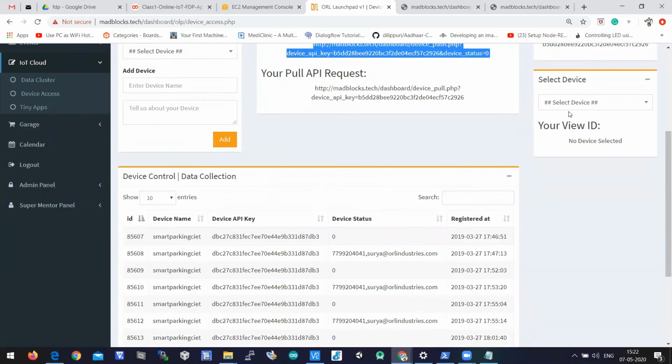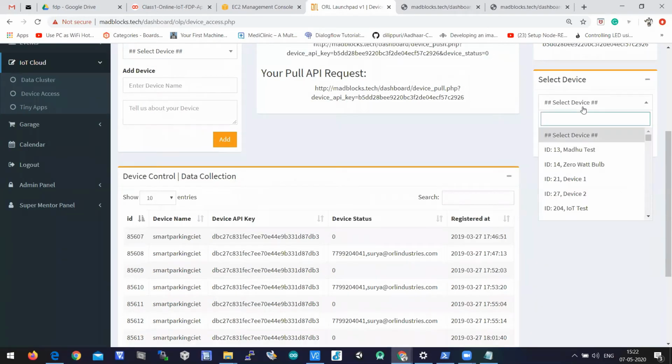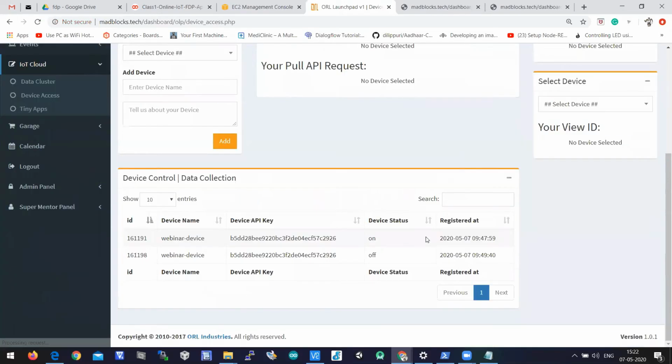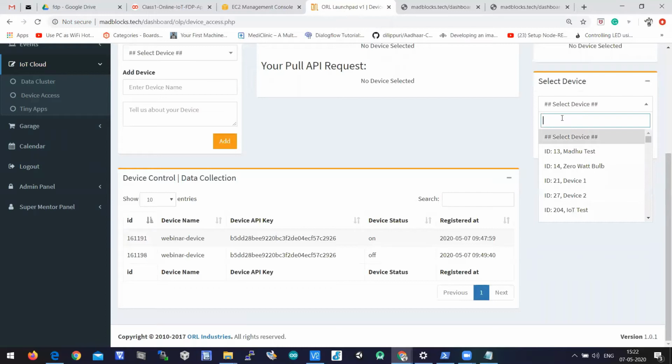So here let us select your device. At the select device option, let us select your webinar device. If you select your device, you can see the data which is uploaded to your device, in the table.